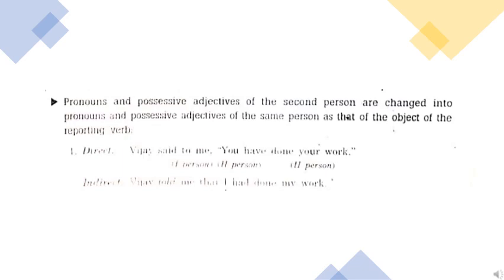Children, again look at the complete sentence. Vijay told me that I had done my work. Again, children, one more change I am seeing: said to is changing to told. And after told, I have used no preposition. Said to, preposition used, but here no preposition used. I hope this much is clear. Listen to the explanation again if required. Let's move on to the next slide now.